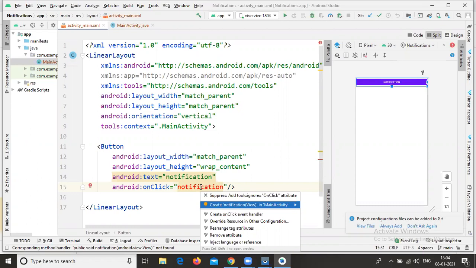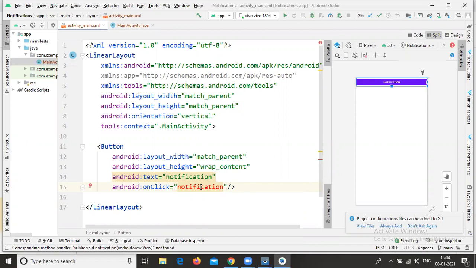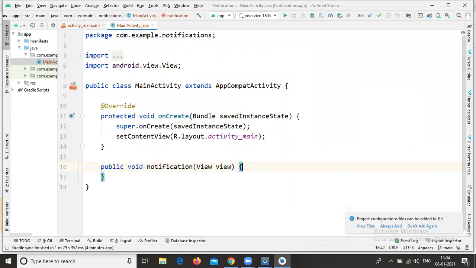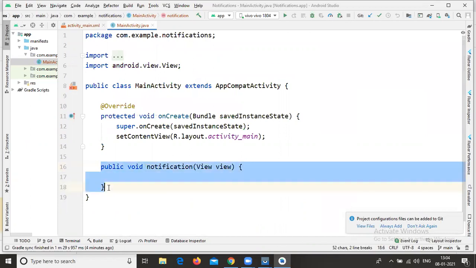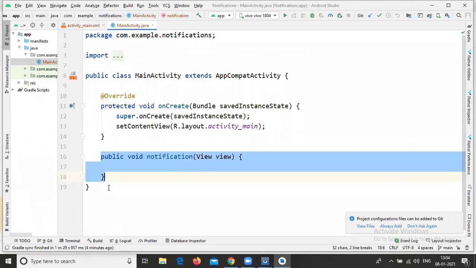All of you select this one. The method is then available in our Java file. Please just wait.